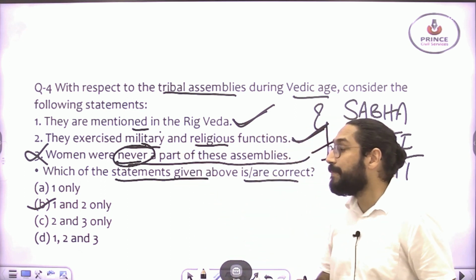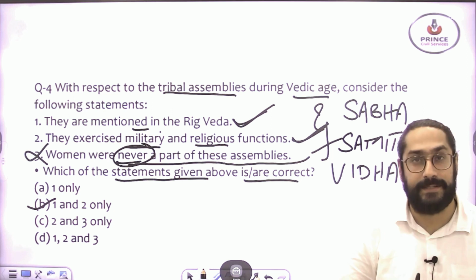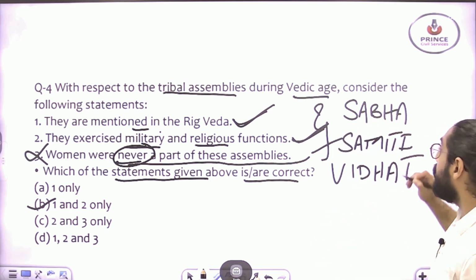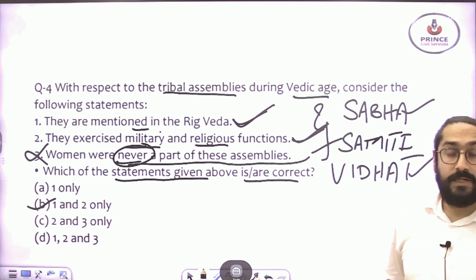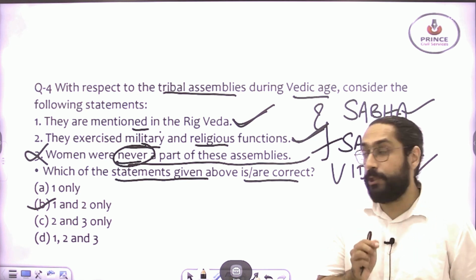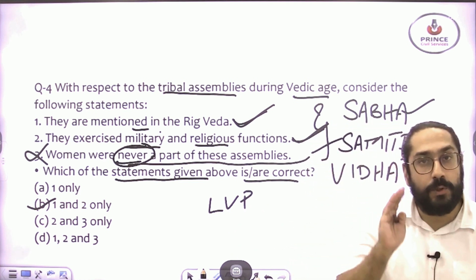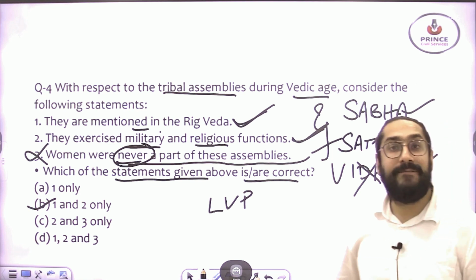Now why is statement number 3 wrong? Because during the early Vedic period, please remember this, women used to participate in Sabha and Vidhat. So there is no question of never. Yes, during the later Vedic period, there was no participation of women, and Vidhat was dissolved completely.